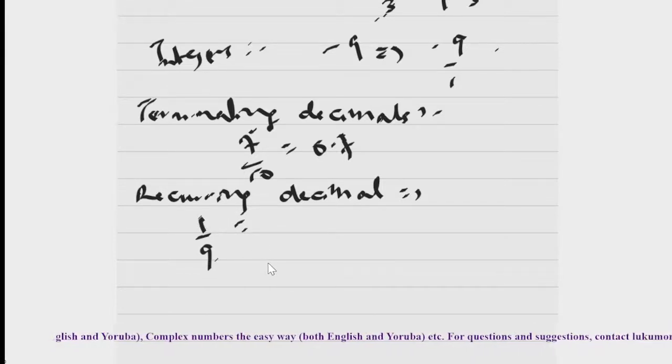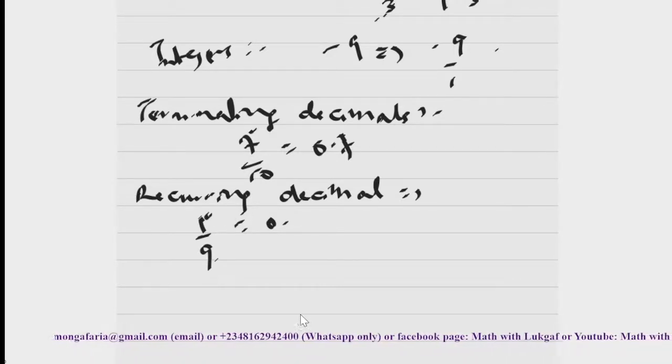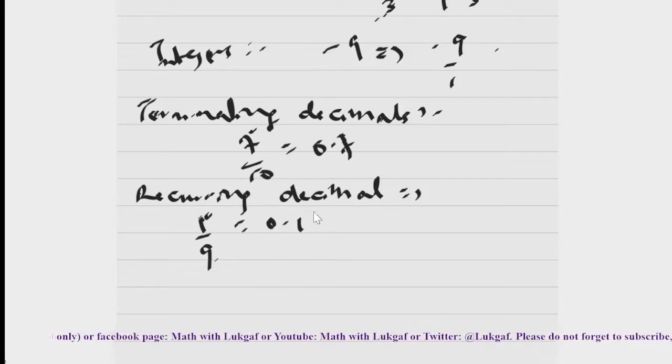if we convert this to a decimal, 9 in 1 will give me 0 point. Since 9 cannot go into 1, you add 0 at the back of 1 to make it 10. Then you ask how many 9s you are going to see in 10? That's 1, remainder 1. You still add 0 to that 1 to make it 10 again. That's 1, remainder 1.